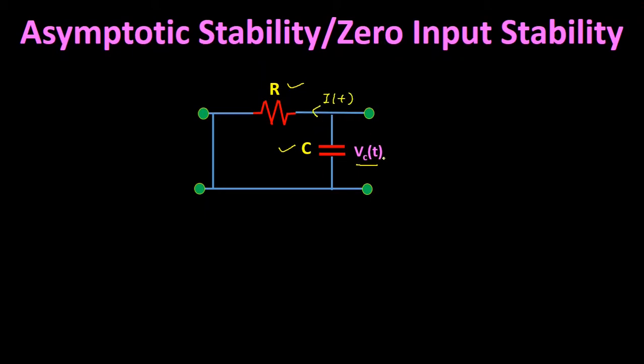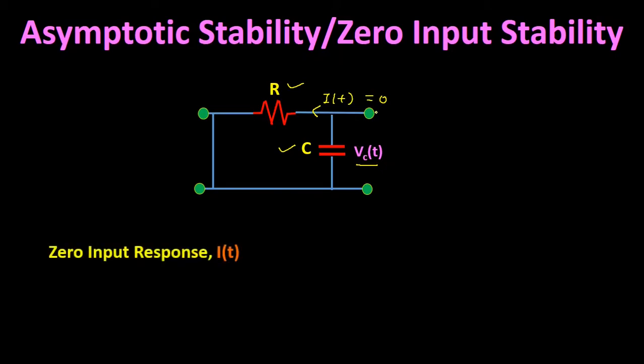That means this initial voltage is enough to start the operation of this circuit. But as time advances, the capacitor gets fully discharged through the resistance R, and this current i(t) becomes zero when the capacitor is fully discharged.